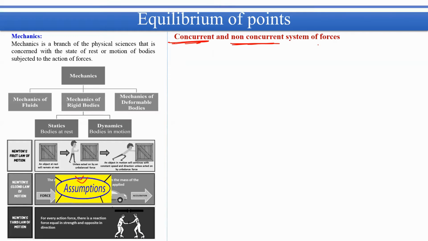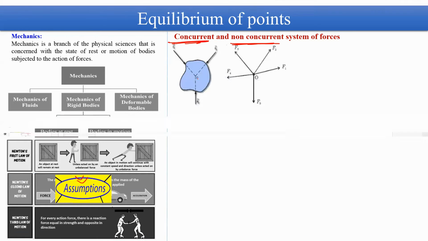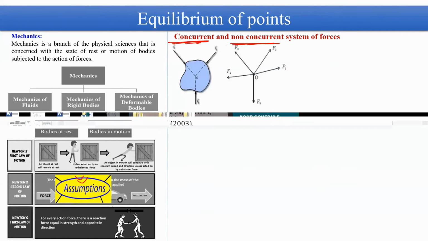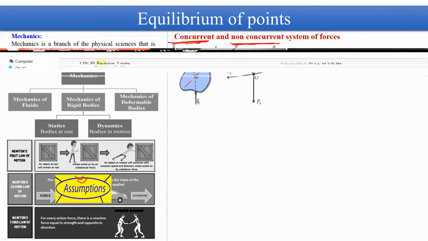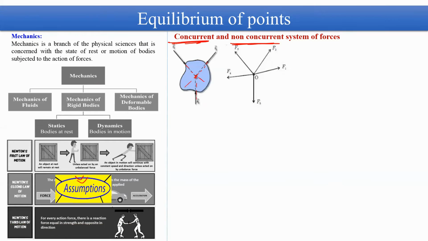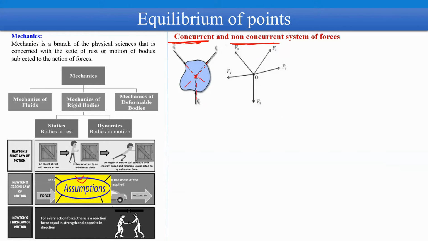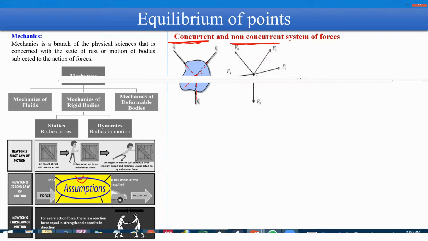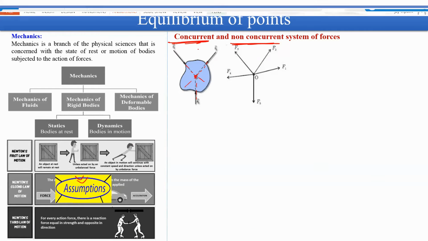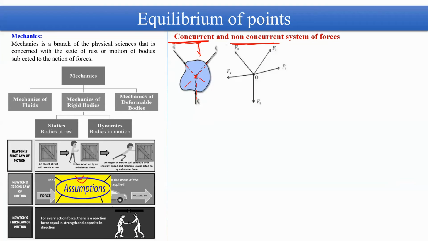system of forces, right? If you find a case where an object is subjected to two or more forces, and all the forces are directed towards one point, that means if you extend the line of action of each force, you find that all lines of action are meeting at the same point, and you get one intersecting point, then you will call the forces concurrent forces.